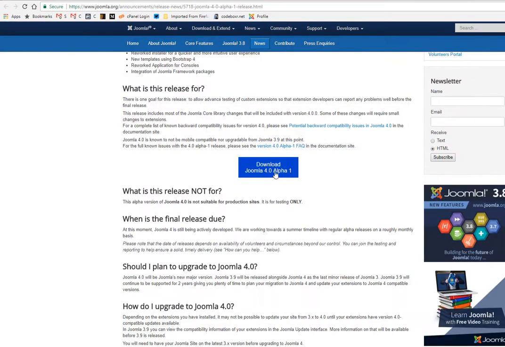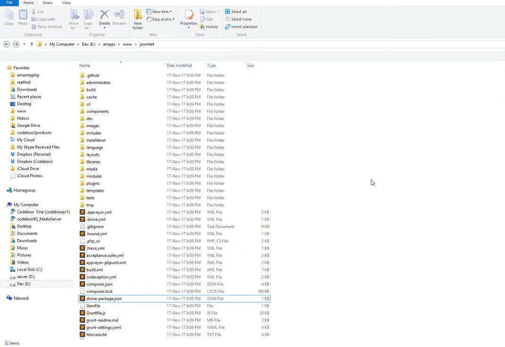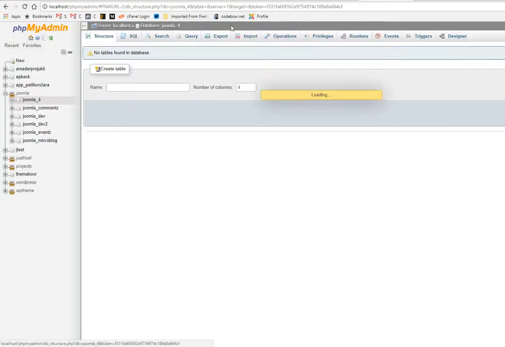Just go here and download from here. We can download the source code, this version zip file, and I already have it downloaded in the Joomla 4 folder and uncompressed. And I have a database,